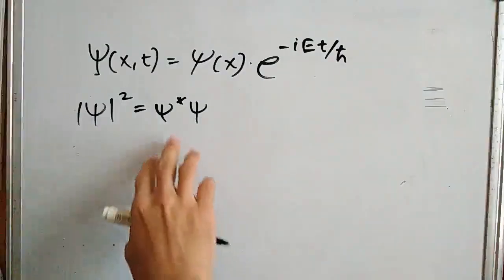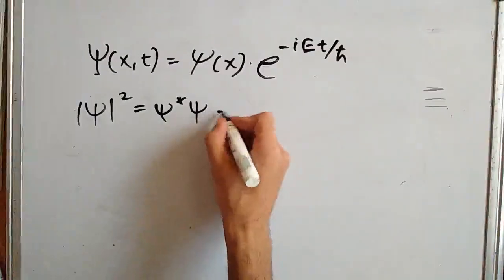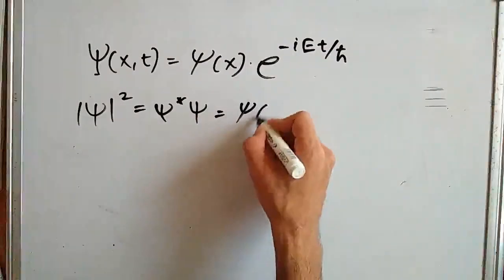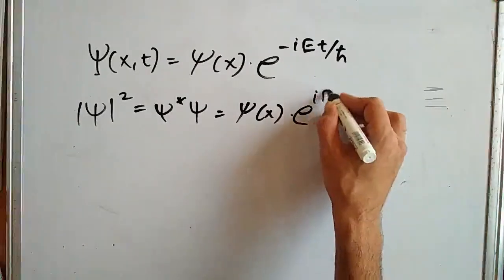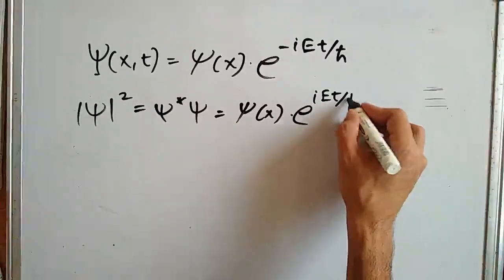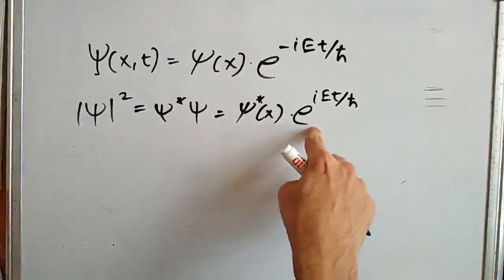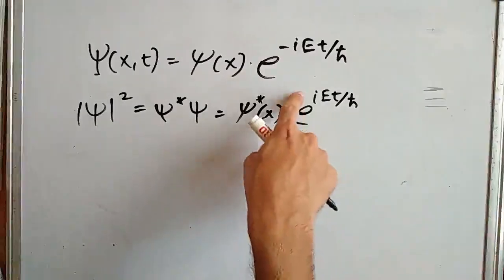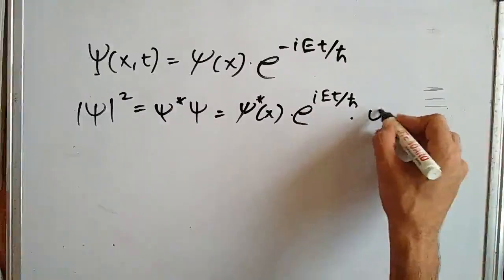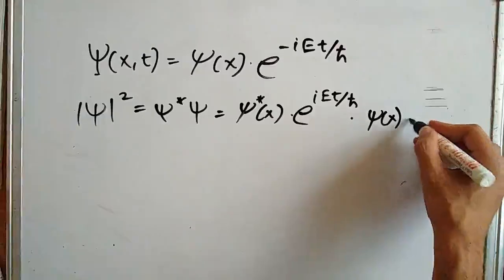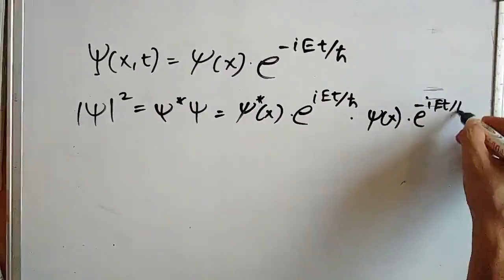So psi star is the complex conjugate, and we can write everything as psi star of x into e to the power i E t by h bar, since there is no minus sign because it is the complex conjugate, into psi of x into e to the power minus i E t by h bar.